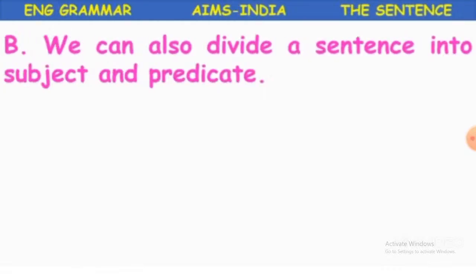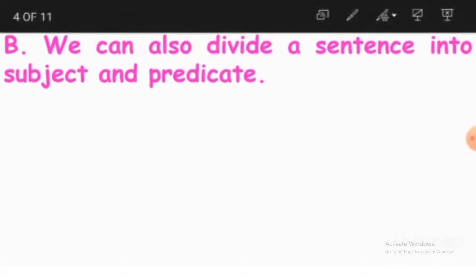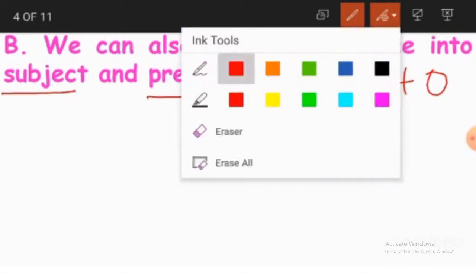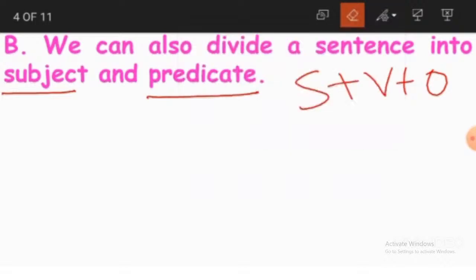Now we'll see how we can divide a sentence into a subject and a predicate. Earlier we divided a sentence into three parts, that is subject, verb and object. Now we'll do it in two parts, that is subject and predicate. How is this done?